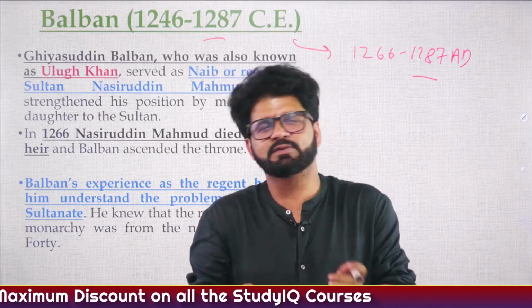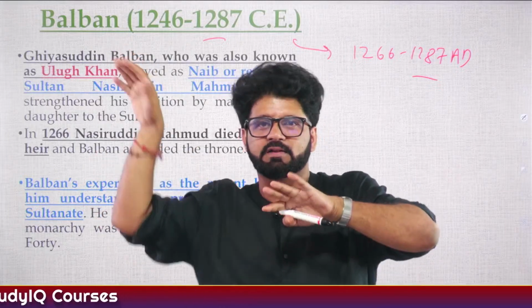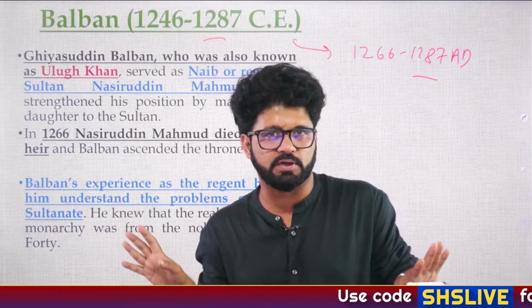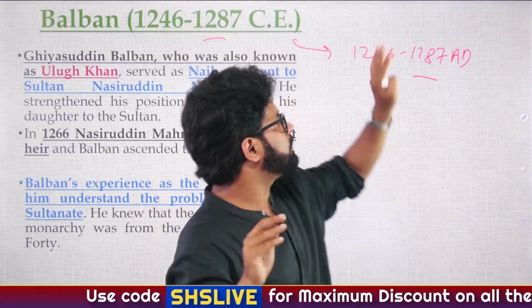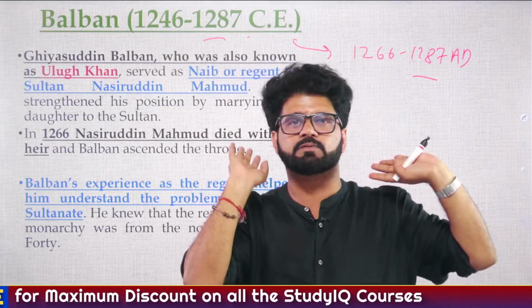But in a way, Nasiruddin Mahmud is like, bro, I don't want to rule. So, Papa, that is father-in-law, Balban, you rule and I will just stay with my wife. Although he did not produce any child, he died childless in 1266. Balban virtually took over. So, many historians now believe that almost for 41 years, Balban was virtually ruling.